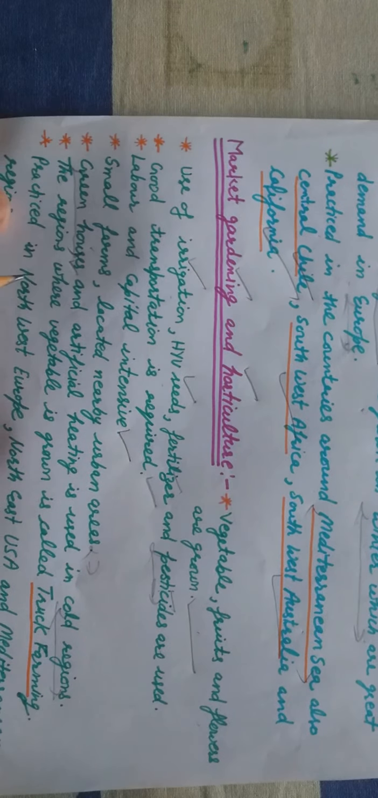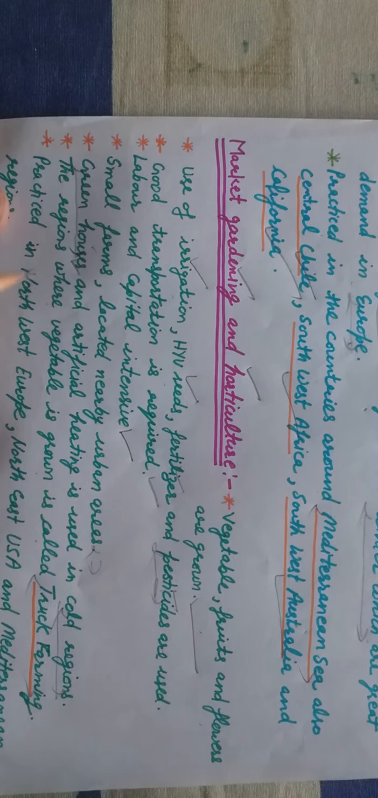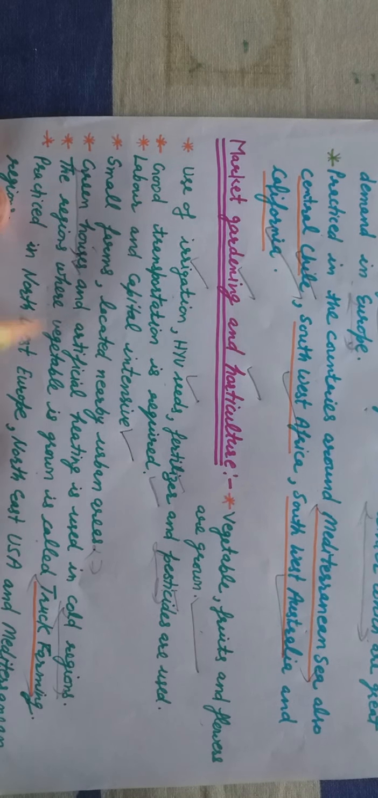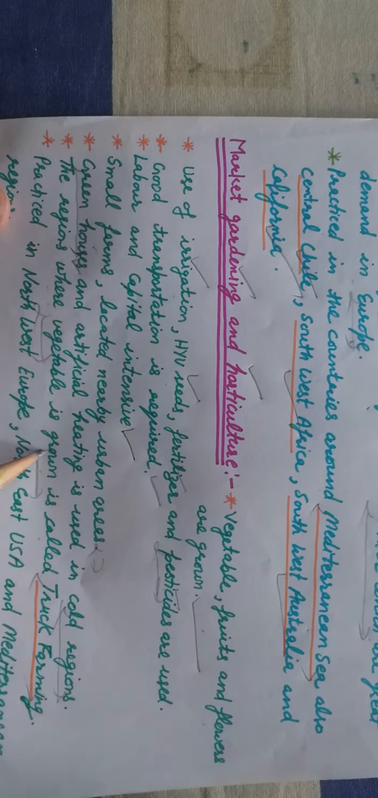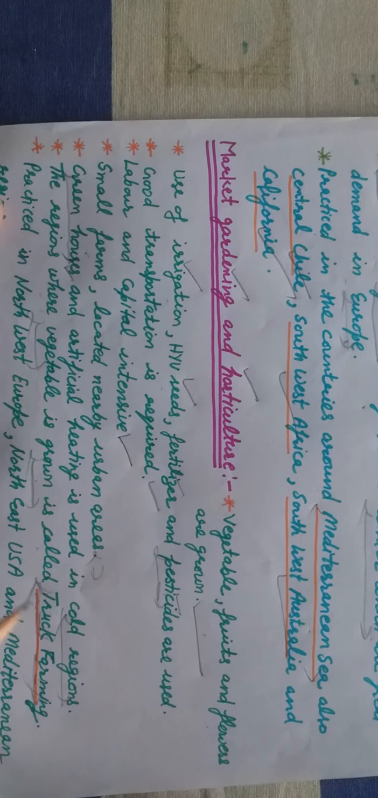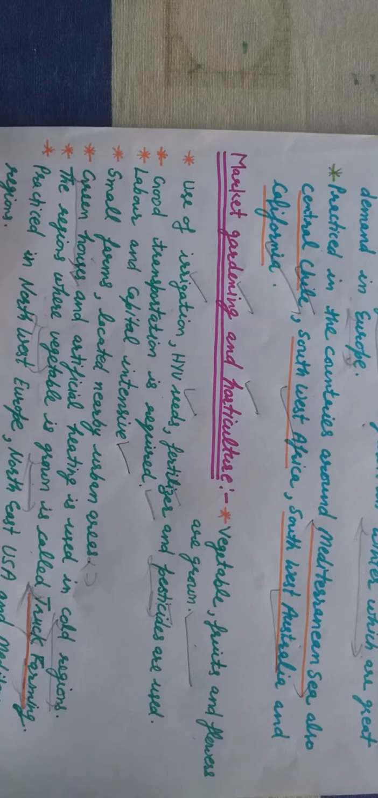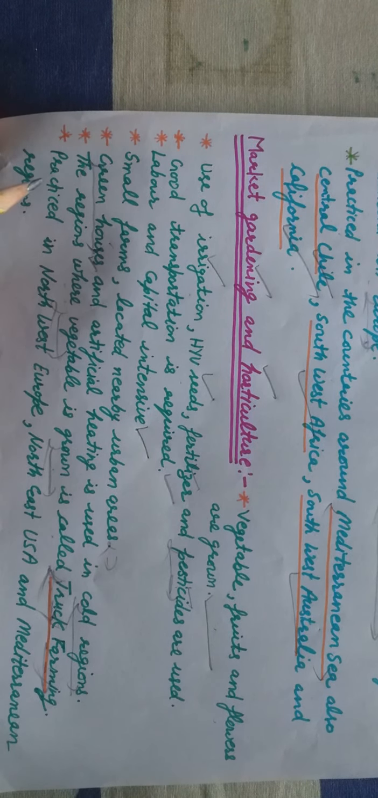The region where vegetables are grown is called truck farming. It means the area where these vegetables are grown, and after that they take the vegetables and send them into the market, that process is called truck farming, and they are sent by truck, that's why it is called truck farming. It is given in your book also, you will read from your book what truck farming is, and write it down in your notebook also.